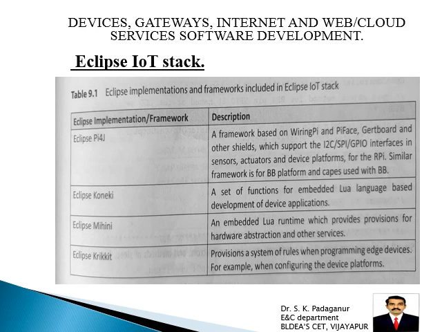Then the second one is Eclipse Koneki, a set of functions for embedded Lua language based development of device applications. Then one is Eclipse Mihini, an embedded Lua runtime which provides hardware abstraction. The last one is Eclipse Kura, which provides the system of rules when programming edge devices. So this is very important. Edge device comes into the picture because you are making the program for the gateways. A gateway can connect the sensor to the server. That's why edge device comes into the picture.